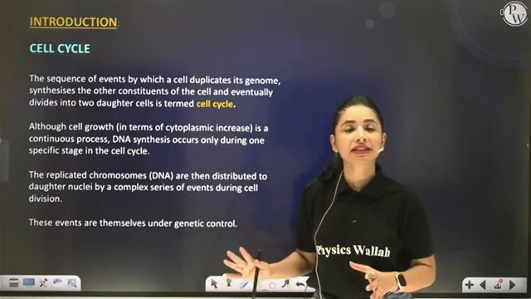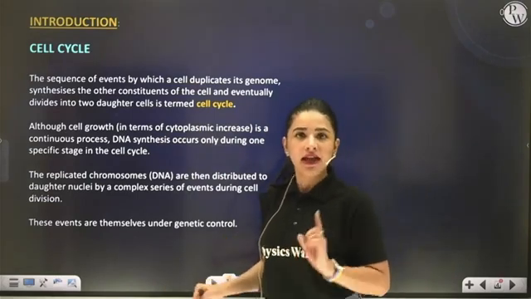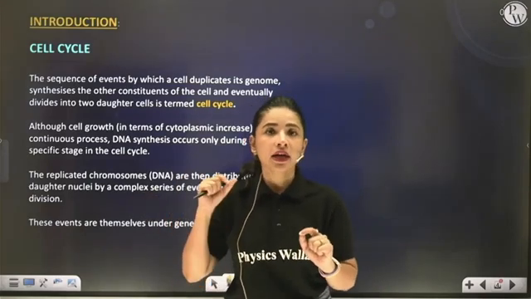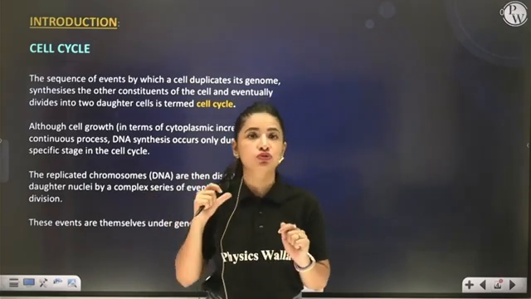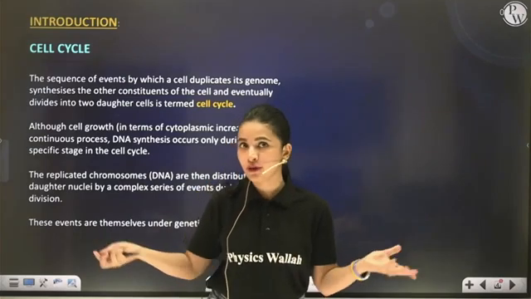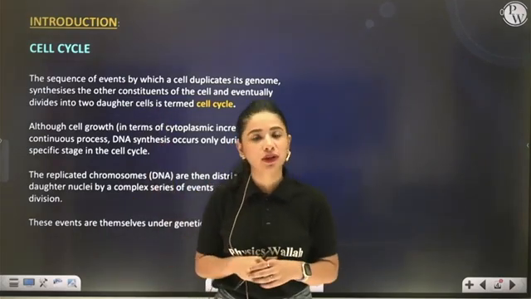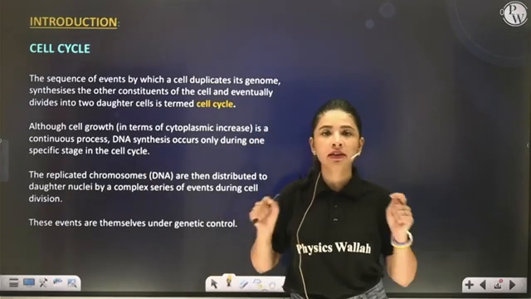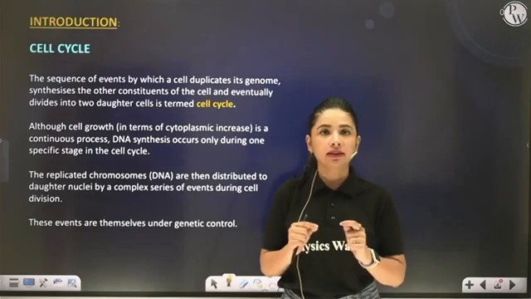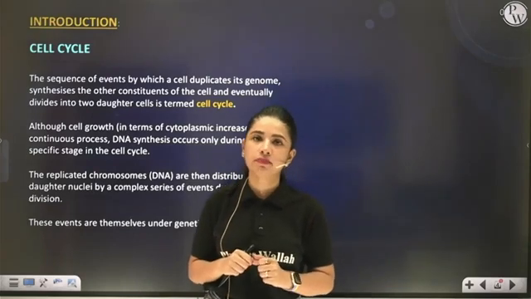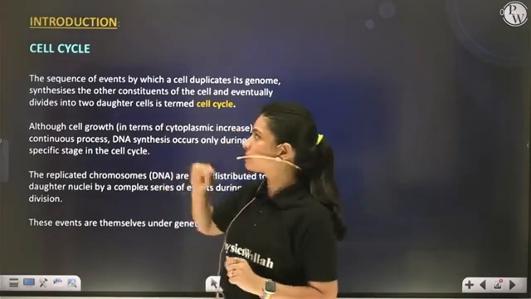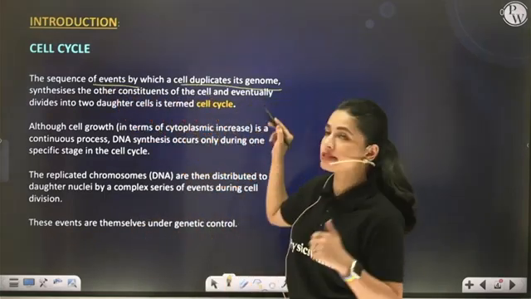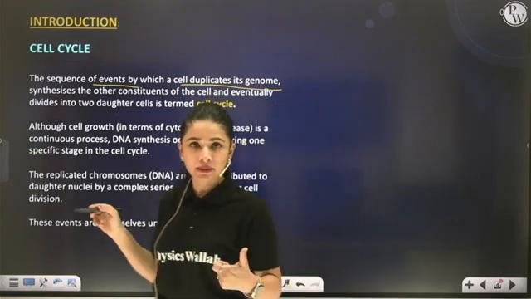So let's read one by one what the statements say. These statements are directly taken from NCERT. Hence, it becomes very important to read and understand what each statement wants to convey. You never know that any question can be framed from any of these sentences. So reading NCERT, understanding NCERT, and then solving questions is a very, very important part. Now let's read. The sequence of events by which a cell duplicates its genome, that means DNA replication.